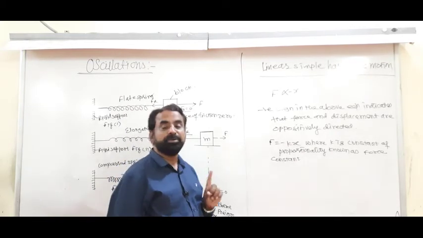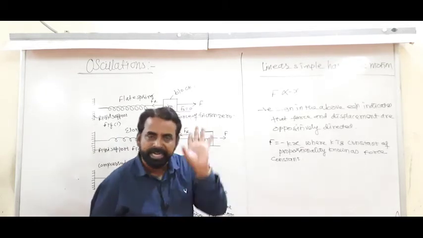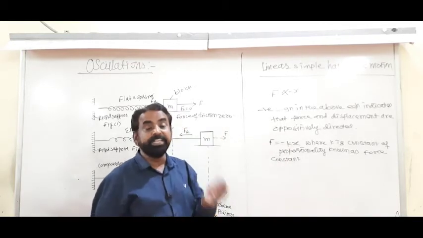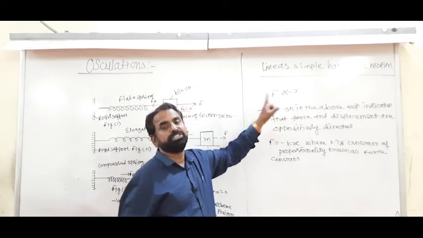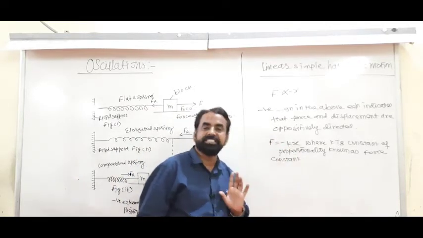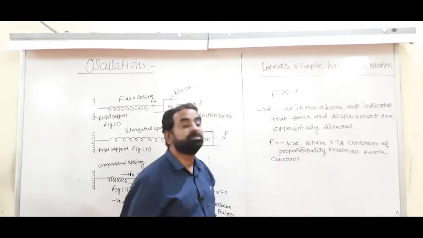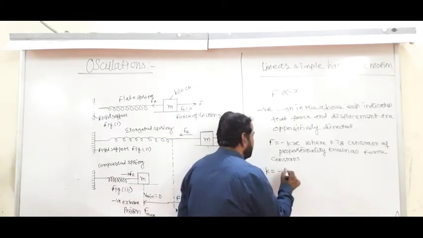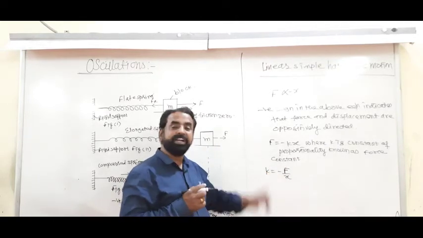It is a linear periodic motion. Why is it called periodic? The same path is repeated again and again after equal intervals of time, and therefore it is a linear periodic motion in which the restoring force is directly proportional to displacement and both are oppositely directed, and therefore F is equal to minus kx. What is k? Here the constant of proportionality, known as the force constant, and force constant k is equal to minus F divided by x. K is equal to minus F divided by x.